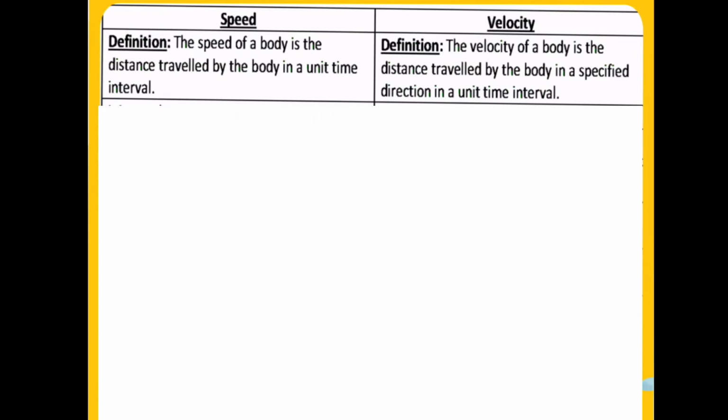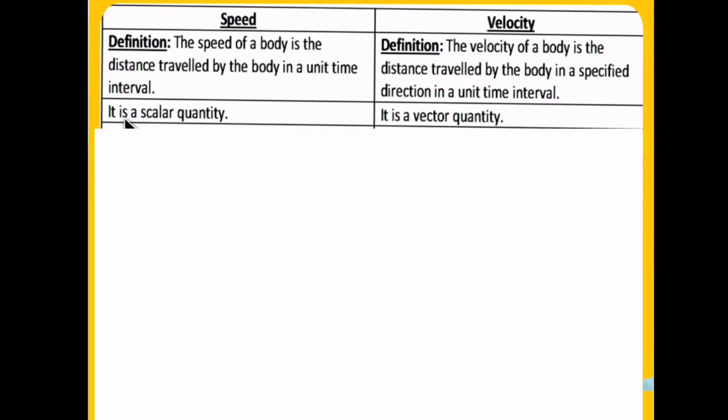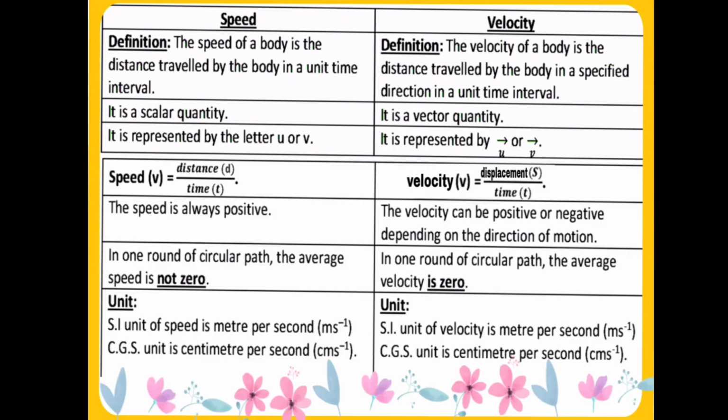But in case of velocity, we have the distance covered by the body along with the direction in which the body is moving. So velocity is nothing but rate of change of displacement, whereas speed is the rate of change of distance. Speed is a scalar quantity because we have only the magnitude and not the direction, and velocity is the vector quantity because we have the magnitude as well as the direction.